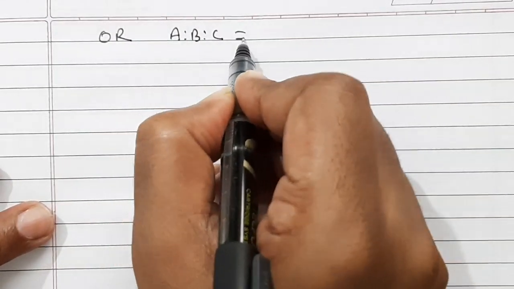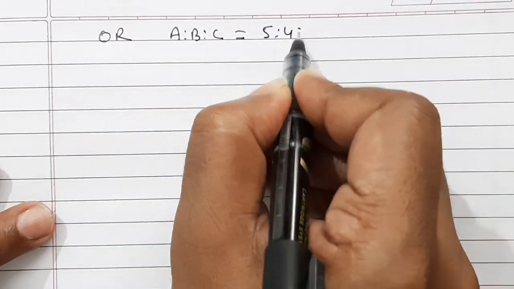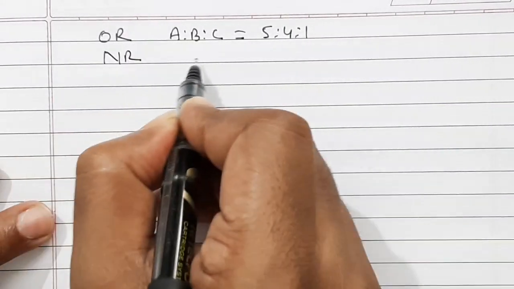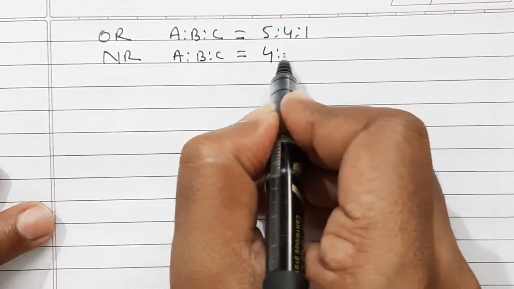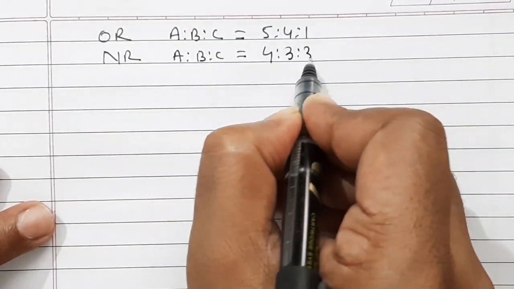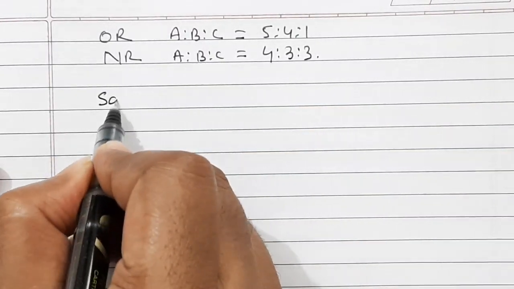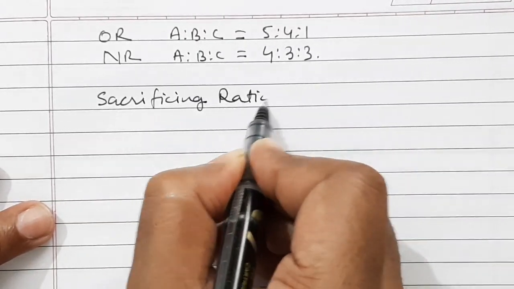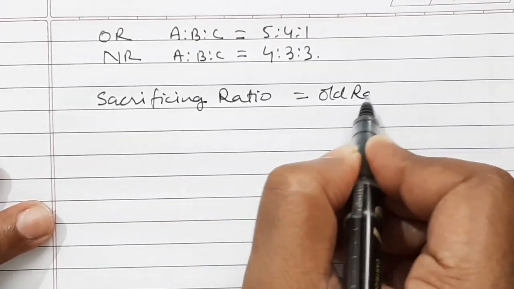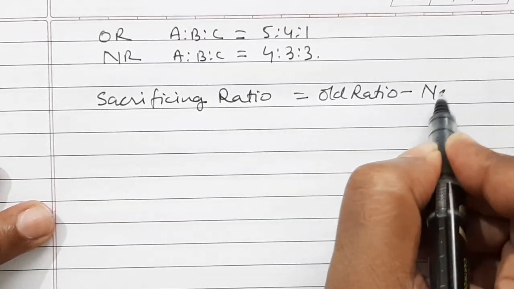Now let us calculate the sacrificing ratio also, because the question has asked to calculate sacrificing ratio as well. So old ratio of A is to B is to C is equal to 5 is to 4 is to 1, and new ratio for A, B and C is equal to 4 is to 3 is to 3. So sacrificing ratio is equal to old ratio minus new ratio.